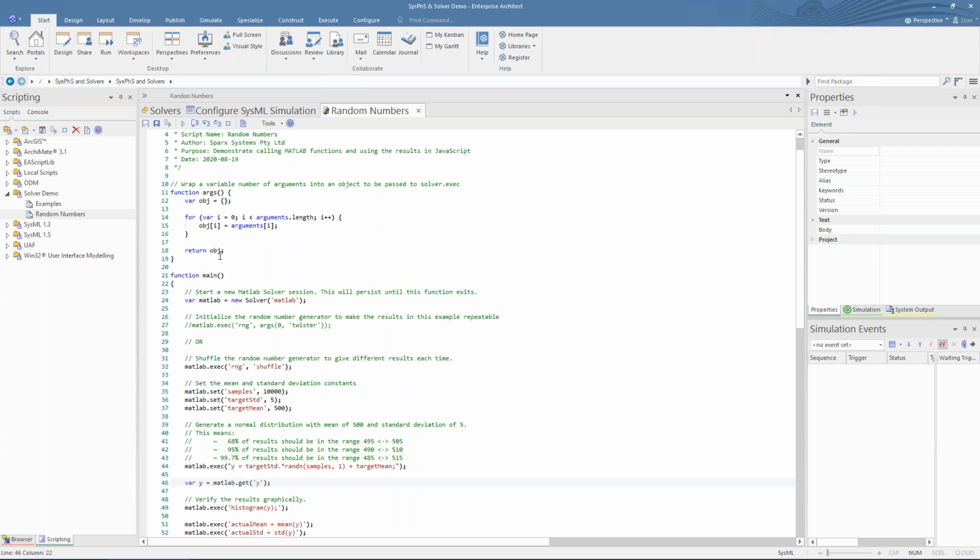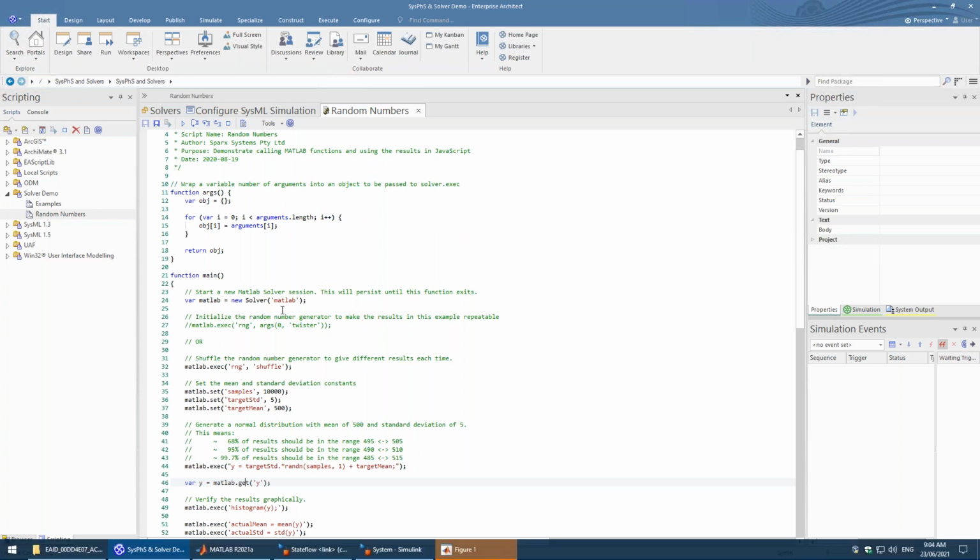As well as running complex maths functions to return the answer to JavaScript and Enterprise Architect, you can also tell MATLAB to run a chart, pop up a custom dialog, or run custom functions and routines. Any command that can be run from MATLAB's internal command line can be run via the solver class. Variables can be passed either as simple types, such as integers or floating point numbers, or character strings or arrays. They'll be automatically converted into the appropriate MATLAB types when set and converted back to the corresponding JavaScript type when retrieved back from MATLAB.